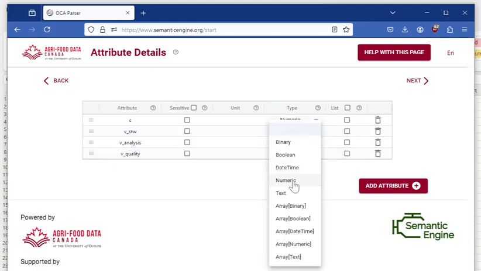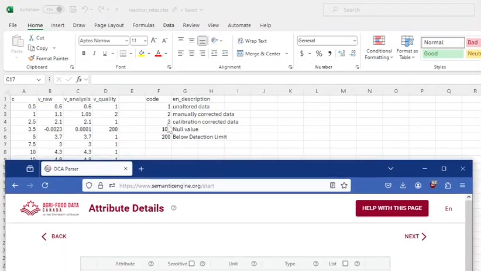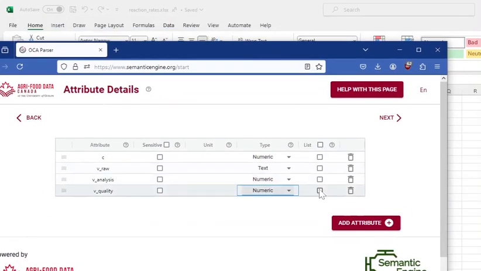Again, my analysis and my quality comments are both numeric. And if we look again at my quality comments, there's only a certain number of codes that I'm going to use. I'm restricting my quality codes to a list of choices. So I'll show you how that works right now.